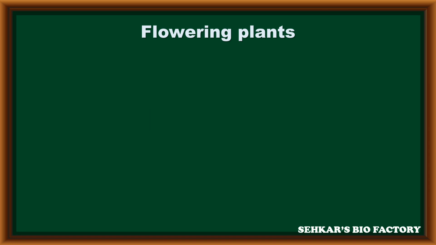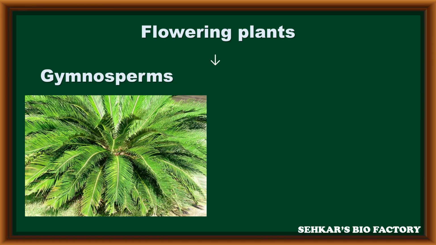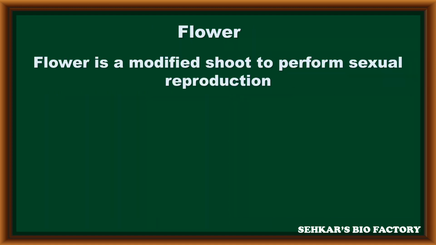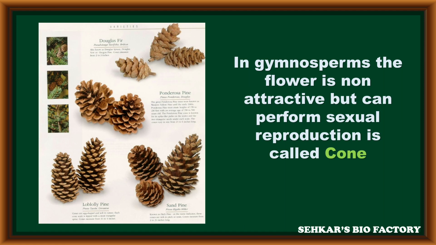Similarly, the next group of plants are flowering plants. The plants which can produce flowers during sexual reproduction are called flowering plants. Generally, we have two groups of flowering plants, like gymnosperms and angiosperms. Flower is the main structure in plants to perform sexual reproduction because flower is a modified shoot to perform sexual reproduction. In gymnospermic plants, generally flowers are non-attractive in nature.